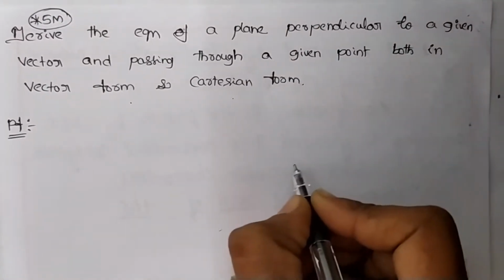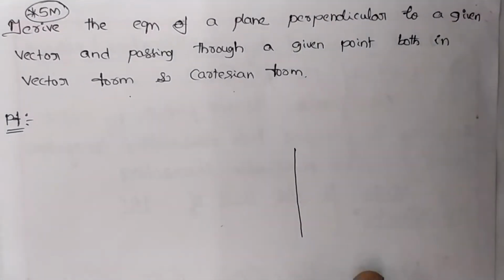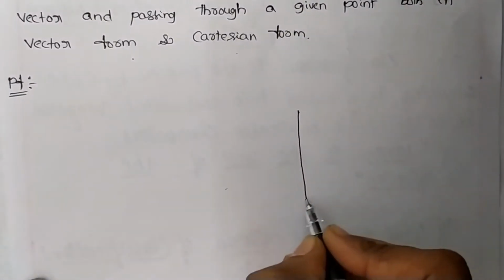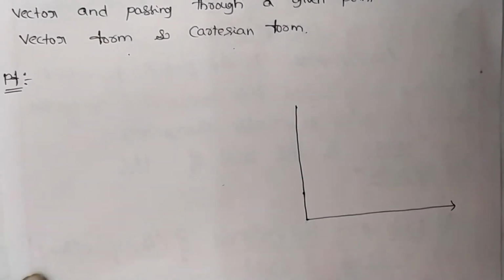Okay, let us derive. Let us consider a 3-dimensional plane.